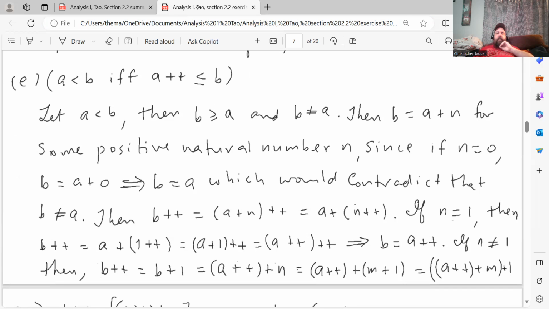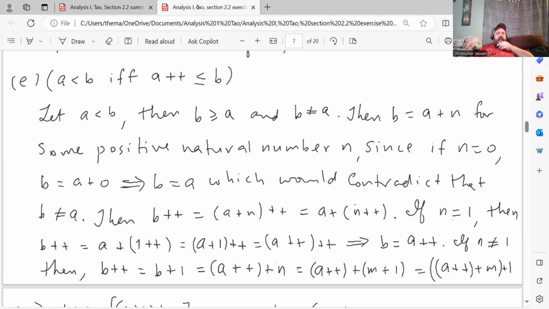Then B is equal to A plus N for some positive natural number N, since if N is 0, B equals A plus 0 implies that B is A, which would contradict the fact that B is not equal to A. Then the successor of B is equal to the successor of A plus N, which is equal to A plus the successor of N. If N is 1, then the successor of B is A plus the successor of 1.